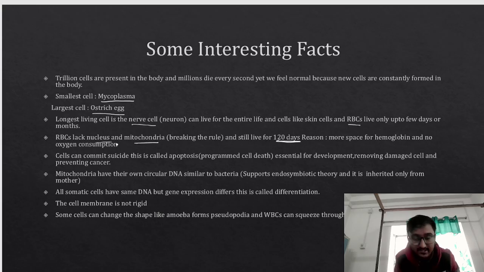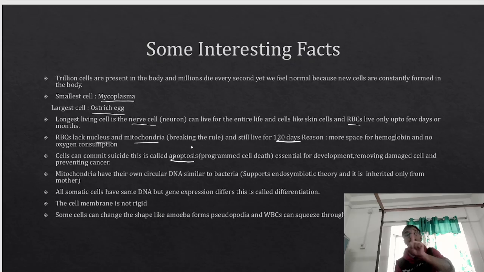Cells, they can commit suicide. This is a statutory warning. Cells can also commit suicide. This is called as apoptosis, programmed cell death. It is very essential for the development, removing damaged cell and preventing cancer. Okay, so this is a very interesting topic called as apoptosis.